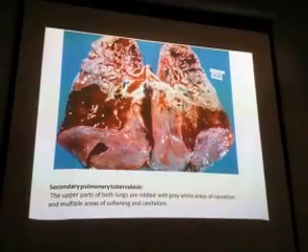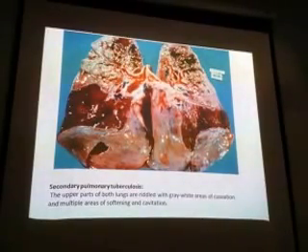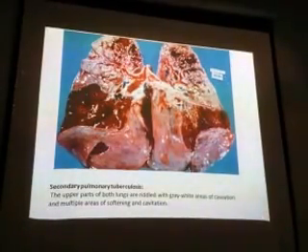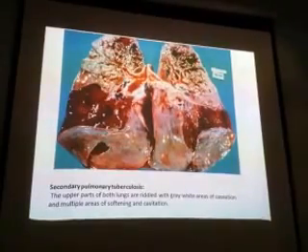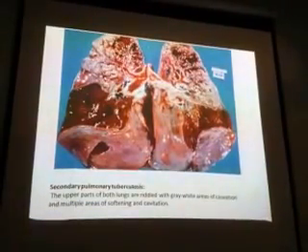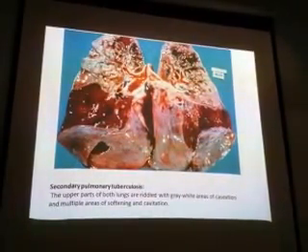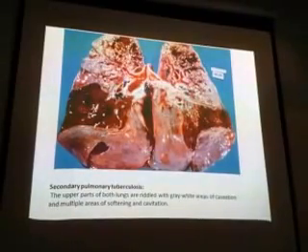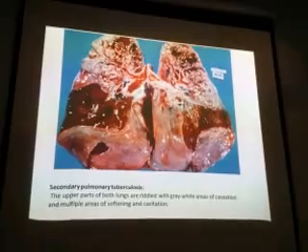That is called riddled. This whole area is there, and you are seeing multiple lesions with cavities. So this is called riddled, with grey-white areas of caseation. So there will be caseation, cavitation, and fibrosis.